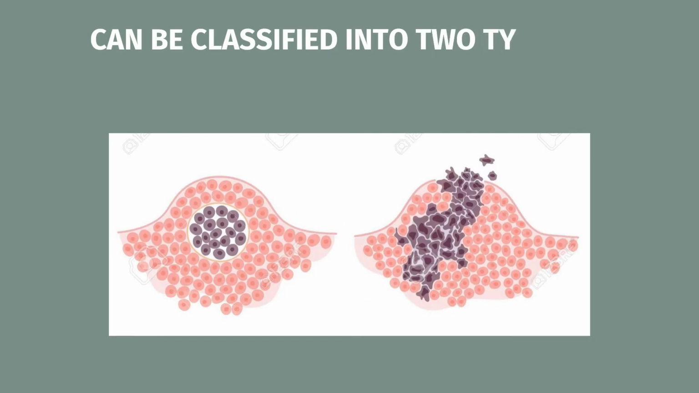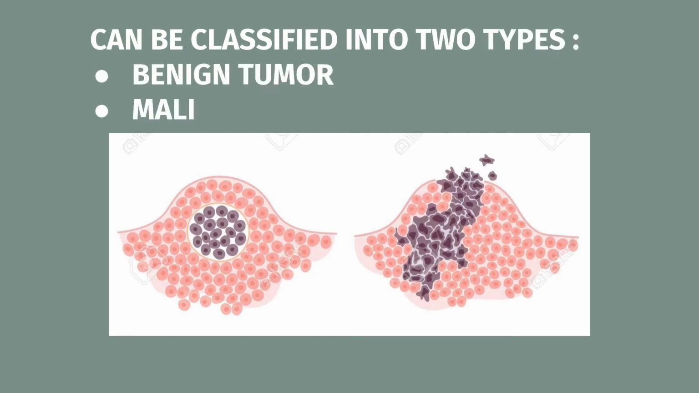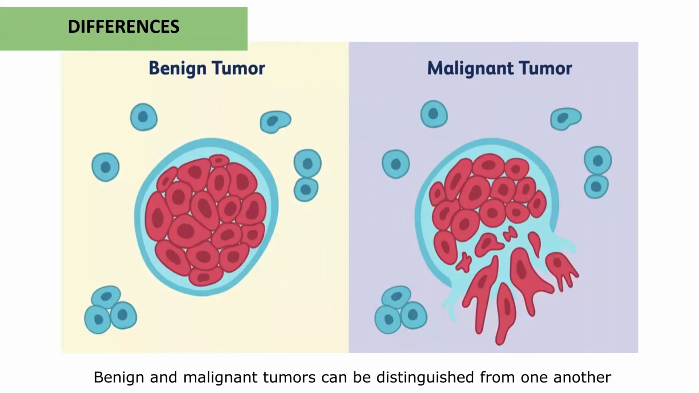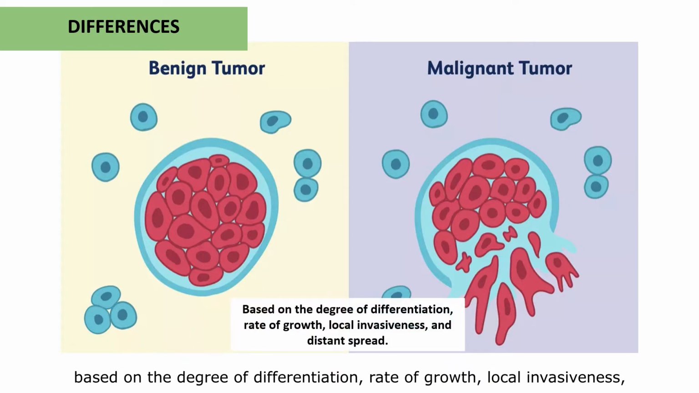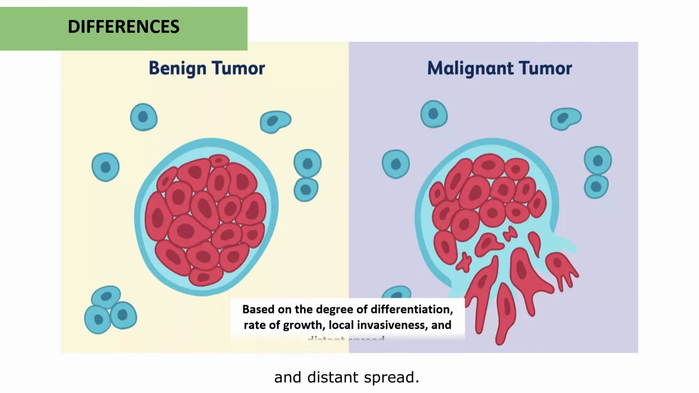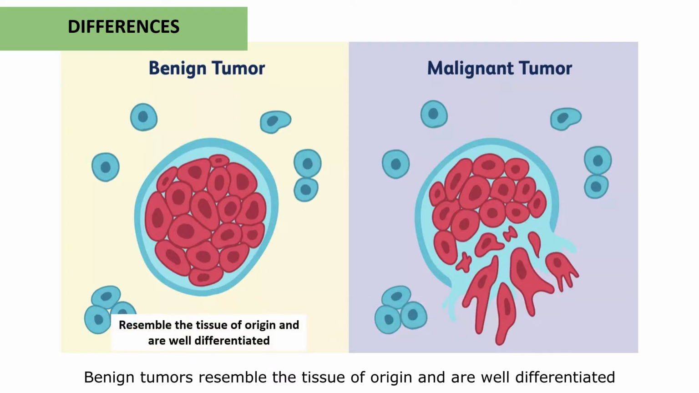Neoplasm can be classified into two types, which are benign and malignant tumors. Now, let's take a look at the differences. Benign and malignant tumors can be distinguished from one another based on the degree of differentiation, rate of growth, local invasiveness, and distant spread. Benign tumors resemble the tissues of origin and are well differentiated.